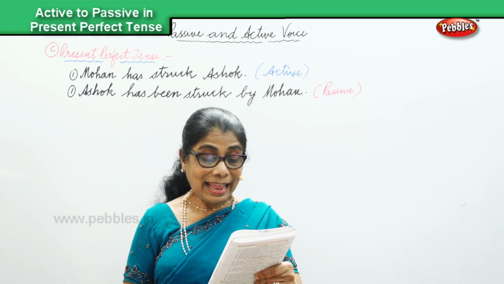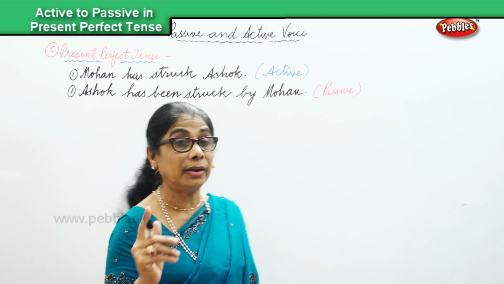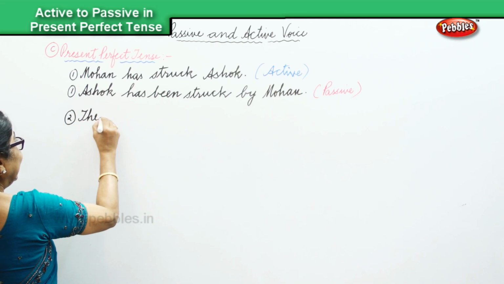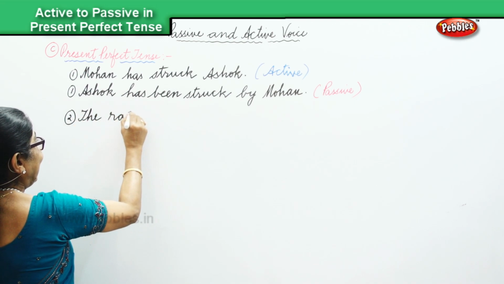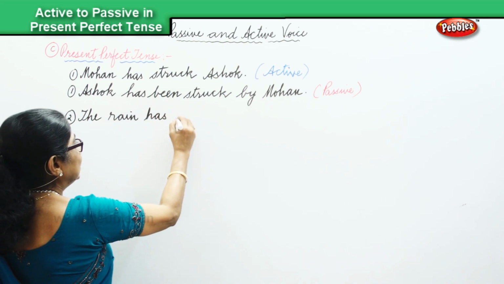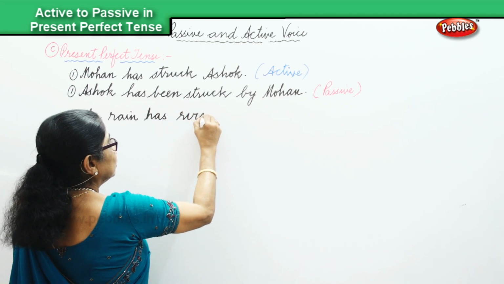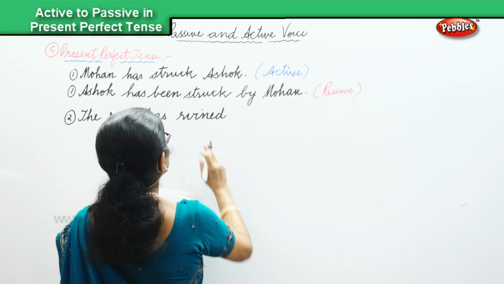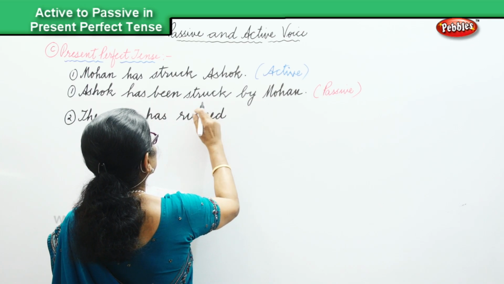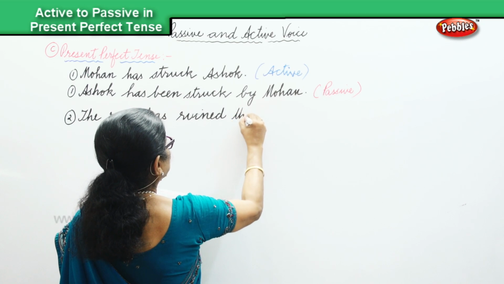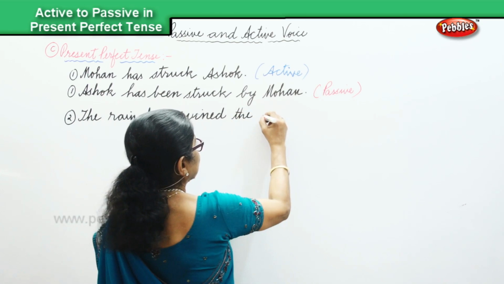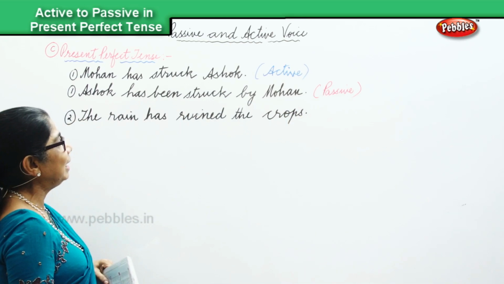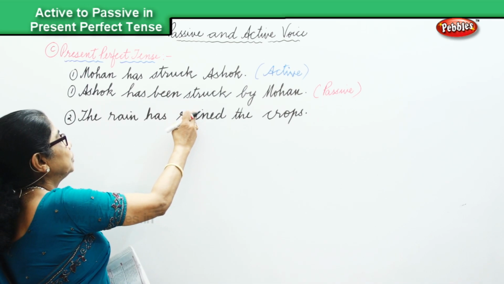The rain has ruined the crops. Now, the rain has ruined the crops.